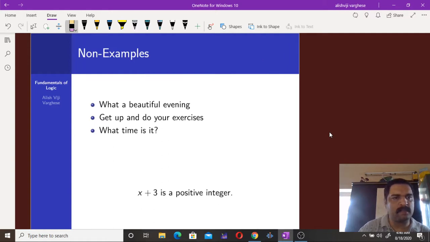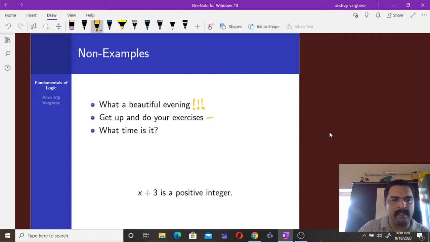And now we are going to some examples of sentences which are not propositions. So the first one is "What a beautiful evening." Actually, it is an exclamatory sentence. This is not a statement. Technically, we have to put some exclamation marks here. "Get up and do your exercise." Again, this is something like an advice or a command. So again, it's not a proposition. We cannot say whether it is true or false.